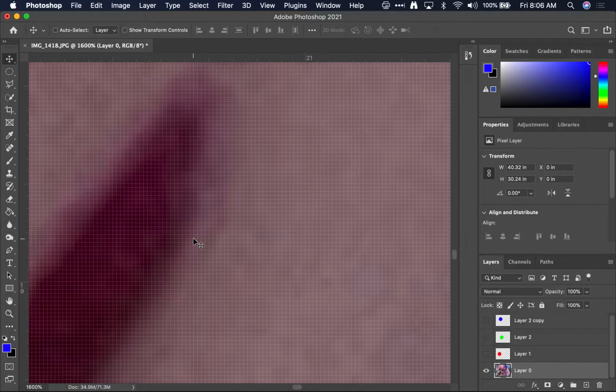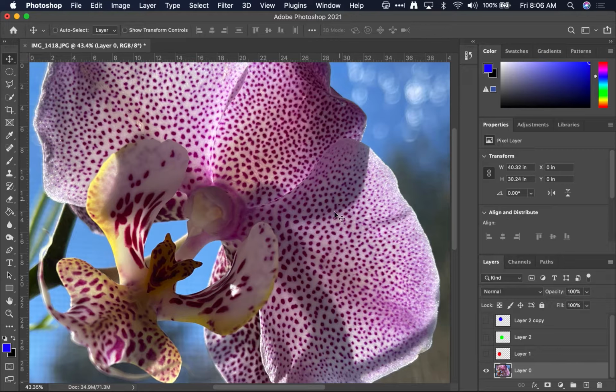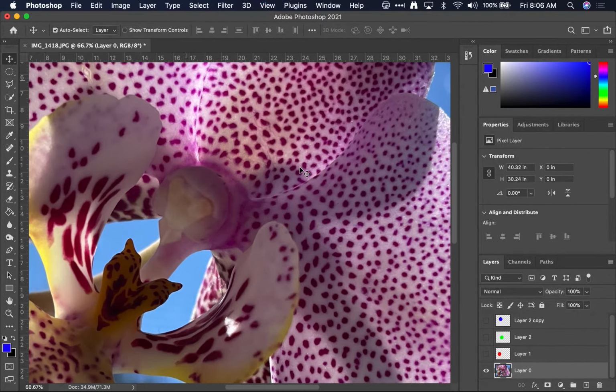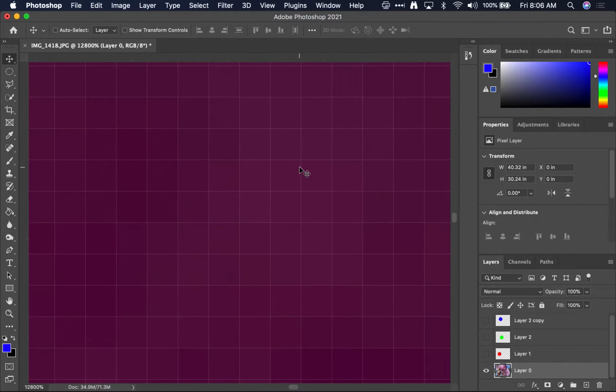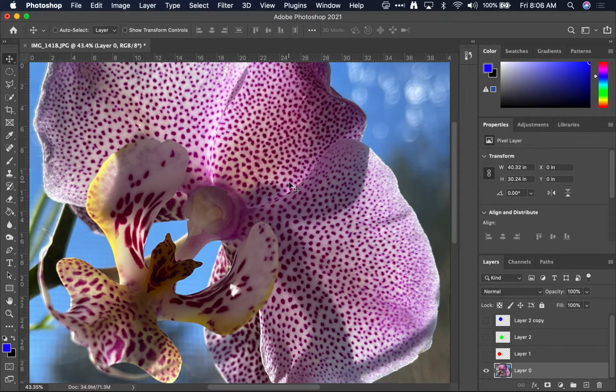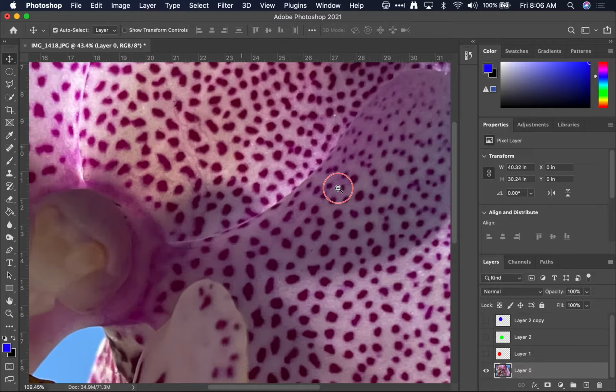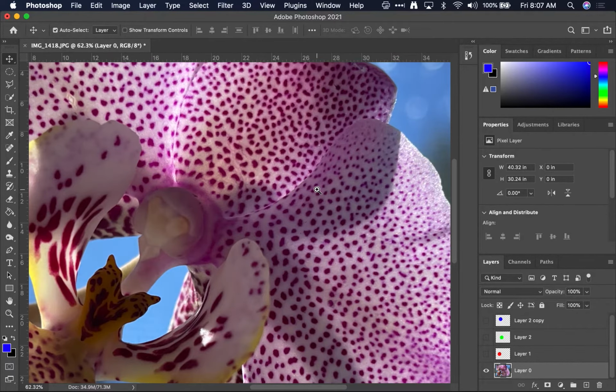Finally, 2 more important keyboard shortcuts. Command 0 allows me to zero out and see the entire image very quickly. So if I've zoomed in with command plus and I want to see what I've done, command 0 will zoom out very quickly. You need that. And then finally, a keyboard shortcut that I use all the time is the space bar and the command key along with the mouse. If I hold the command and space bar down, you'll notice that the zoom tool pops up, and I can use the mouse to zoom into a specific area.